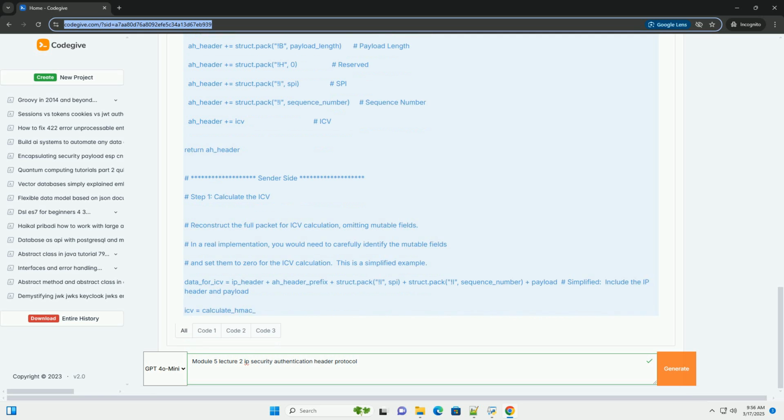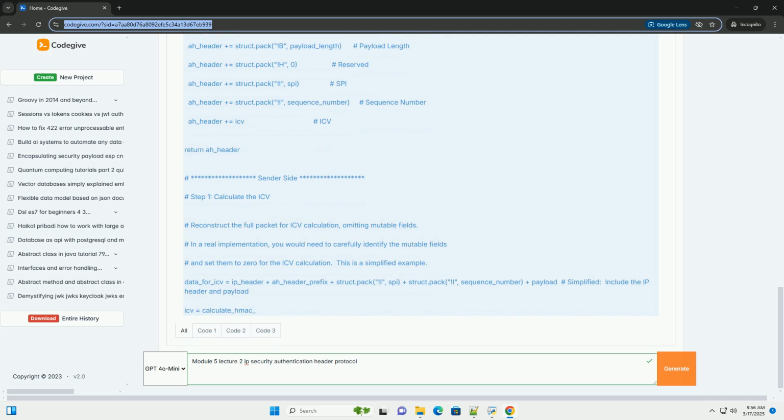Let's break down each field. Next header, 8 bits, identifies the type of header that follows the AH header. This could be TCP (6), UDP (17), ICMP (1), another IPsec header, for example ESP, or any other IP protocol.